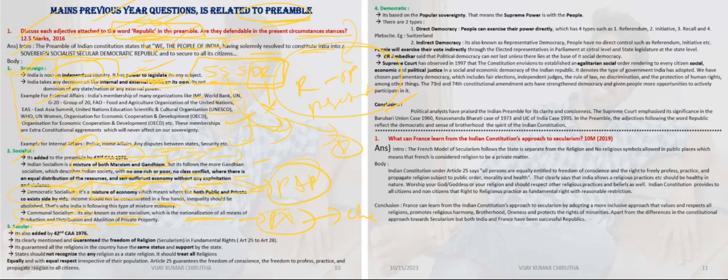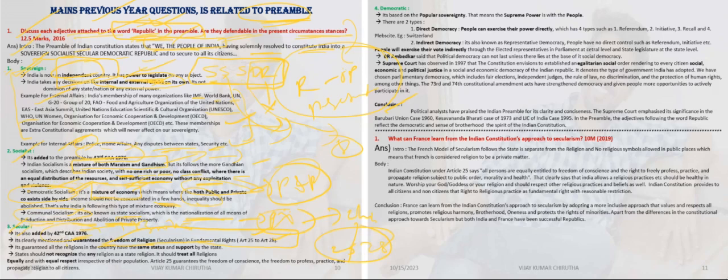Secular was also added by the 42nd Constitutional Amendment Act. Secular means brotherhood, so it gives the feeling of brotherhood. That is why the Indian Constitution guarantees freedom of religion in the fundamental rights, from Article 25 to 28. These are all given for secularism. The meaning of secularism and the guarantee for secularism.